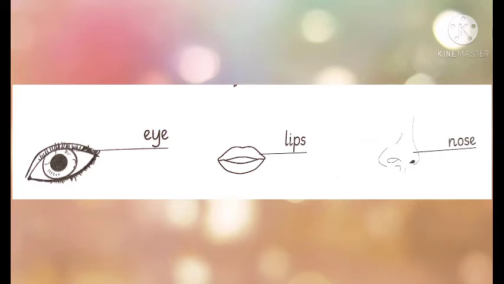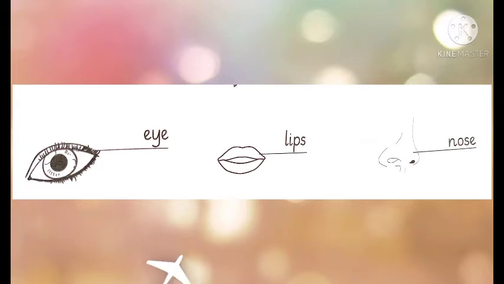Look at the last and third picture of today's task. Yes, here is a nose. What is it? Nose. And we can smell with our nose. So students, today we have recognized 3 more parts of the body: eye, lips and nose. After learning their names, now we will color these pictures.